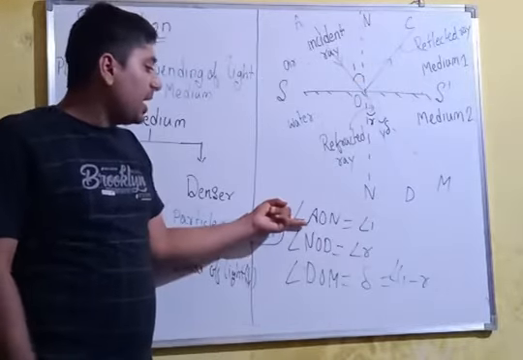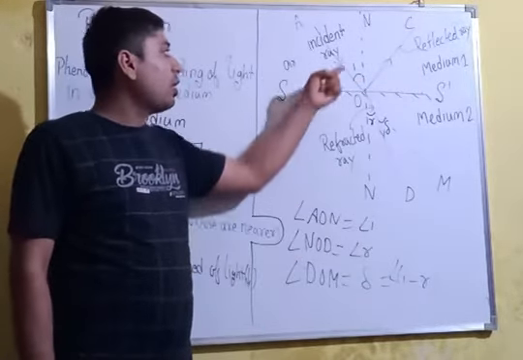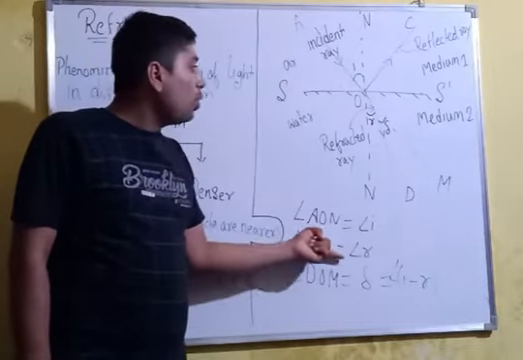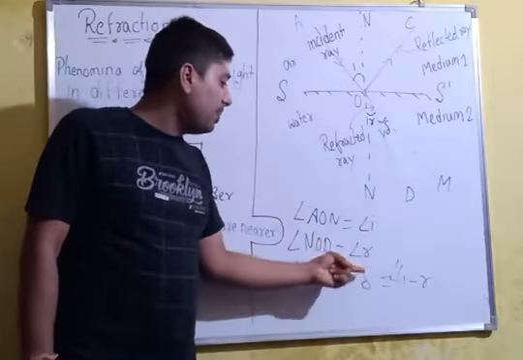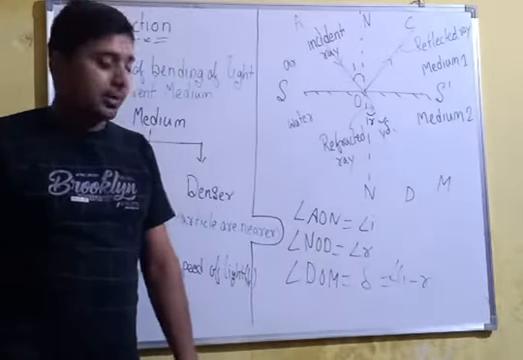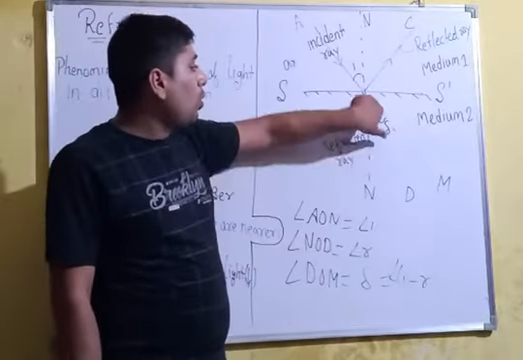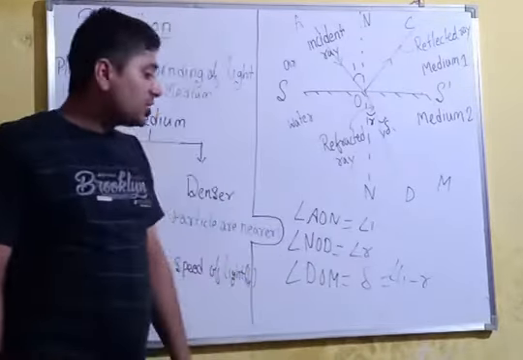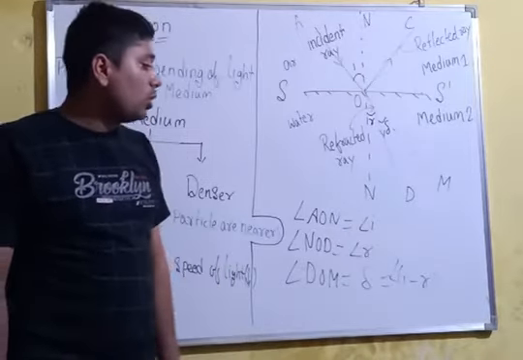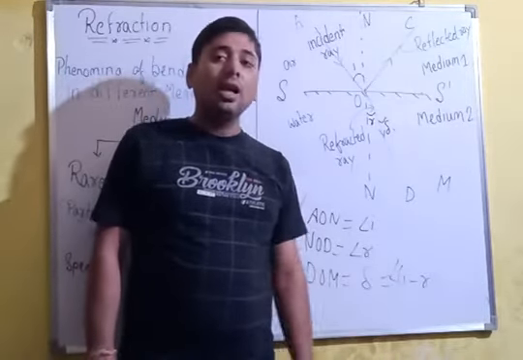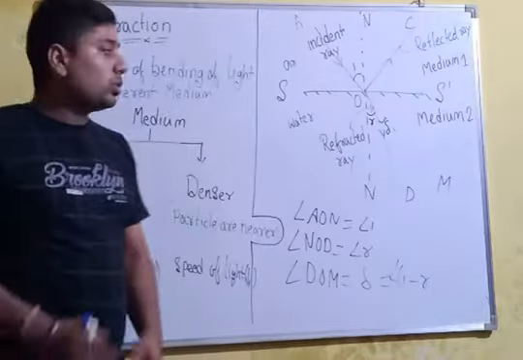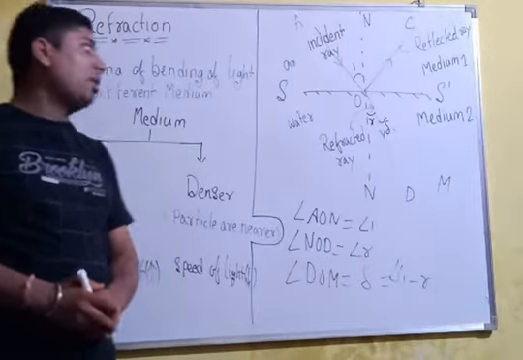Here you see angle AON is the angle of incidence and angle NOD is the angle of the refracted ray. Similarly, DOM is the deviation, and this deviation is equal to angle I minus angle R. Okay, so keep this in mind.